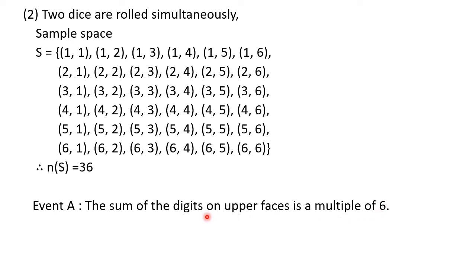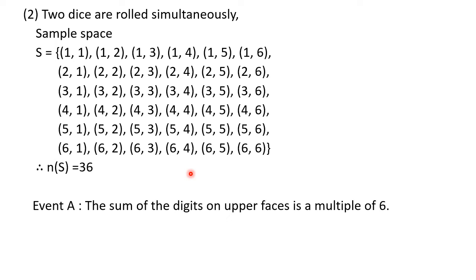We want the sum to be a multiple of 6. The minimum sum here is 1 plus 1, 2, and the maximum sum is 6 plus 6, 12. So for a multiple of 6, we will consider 6 and 12. That means the sum of the digits should be either 6 or 12.